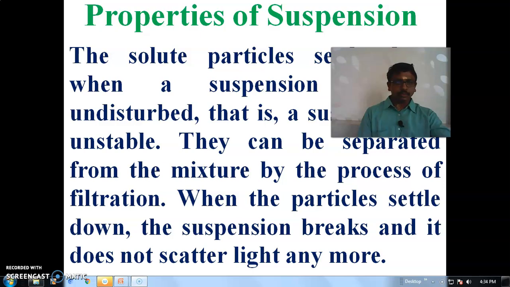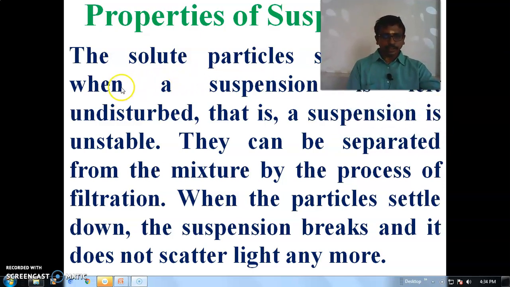The solute particles settle down when a suspension is left undisturbed. When we keep the sand water, after some minutes or some hours, the solute particles settle down. That is, a suspension is unstable.